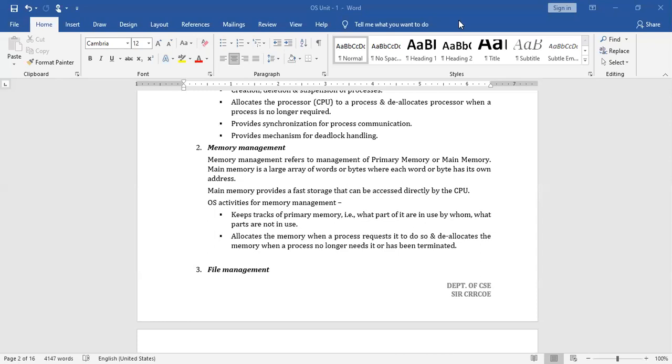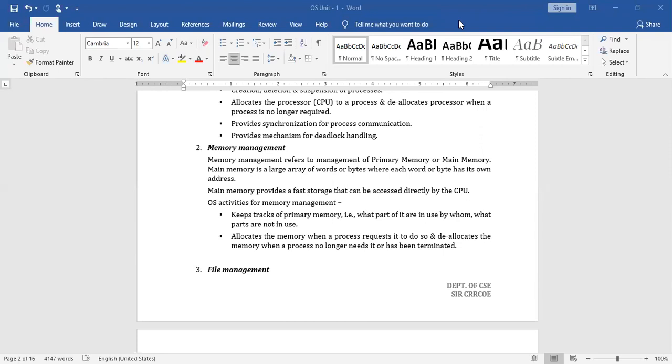As I told you, the processor has direct communication with the main memory only. So whatever is executed in your system needs to be present in the main memory, then only can it be executed. This point is clear?